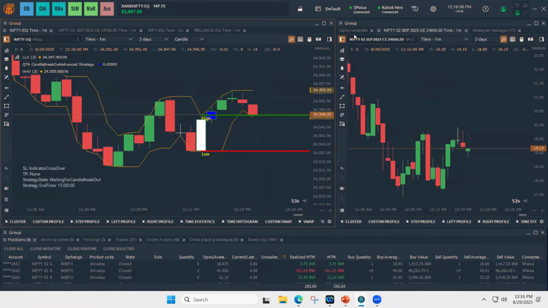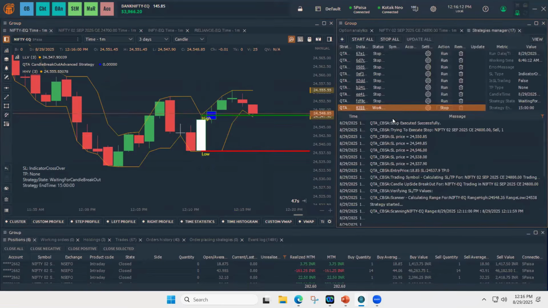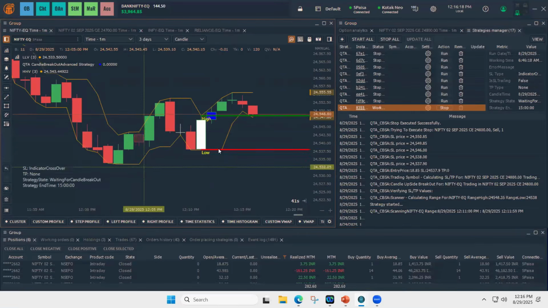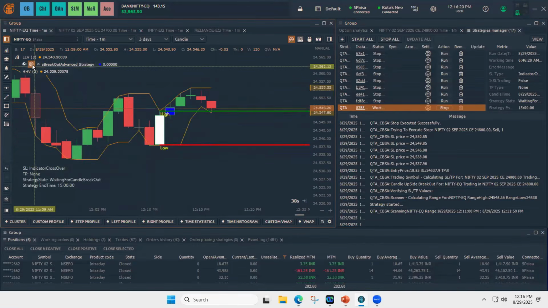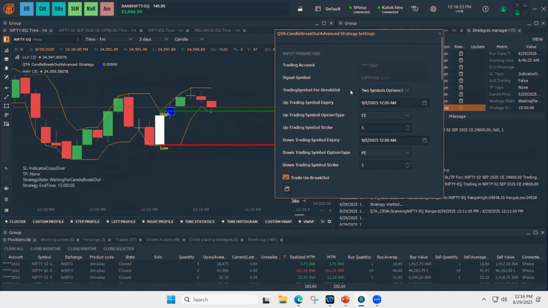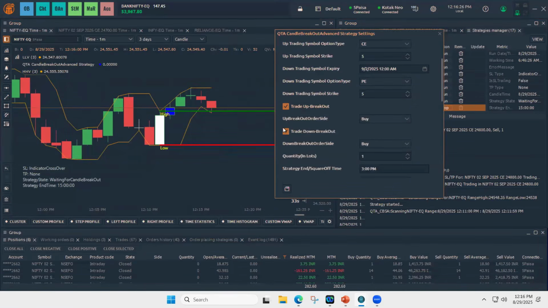So since the SL of the lowest low got triggered, the order got stopped. But the strategy is still in running state and waiting for the candle to break out. This is because here in settings we choose two symbol options, and we selected both up break and down break. If you want to trade only upside, then we should not choose this down break symbol settings. So in this case, since the breakout happened already on the upside and SL got triggered, now it is waiting for the downside to break out.